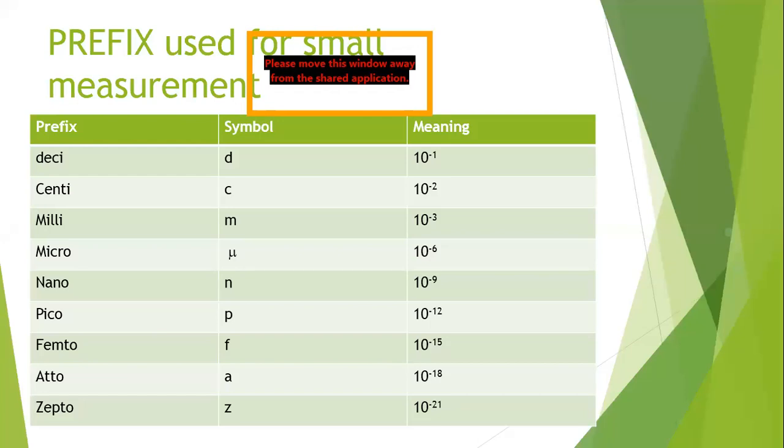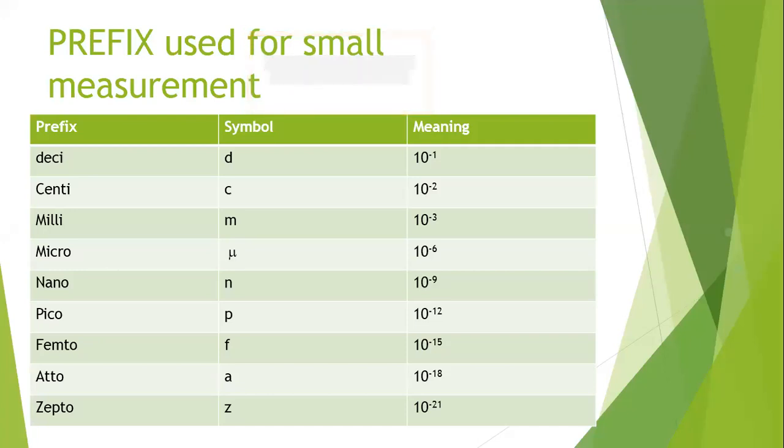Then we have micro, that is 1 millionth part of it. Then we have nano, 10 raised to minus 9. Then we have pico, 10 raised to minus 12. Then femto, 10 raised to minus 15. Atto, 10 raised to minus 18. And zepto, 10 raised to minus 21. So these are all the prefixes we use for smaller measurements.